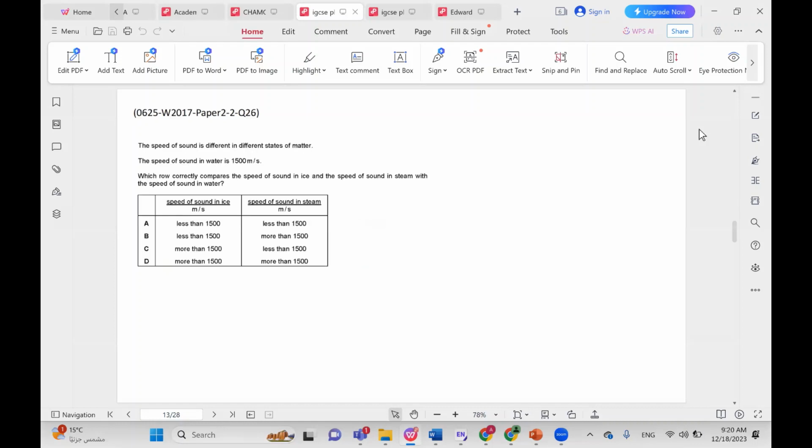The speed of sound is different in different states of matter. The speed of sound in water is 1,500. Which row correctly compares the speed of sound in ice and the speed of sound in steam with the speed of sound in water? Of course, in ice, it will be faster. In steam, it will be slower. So this is an easy question. The correct choice is C.